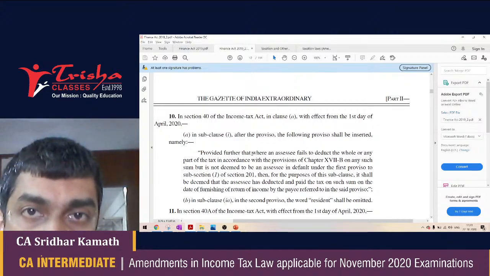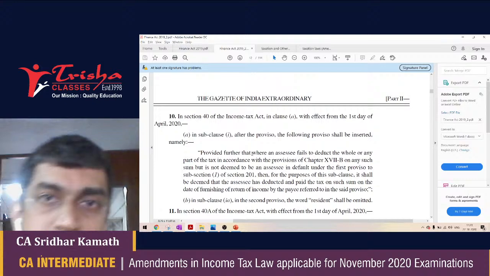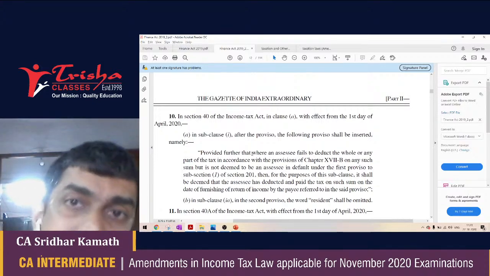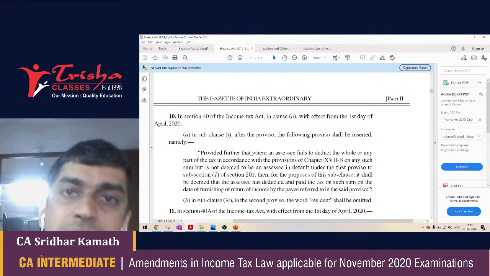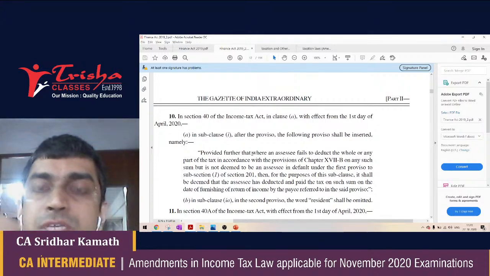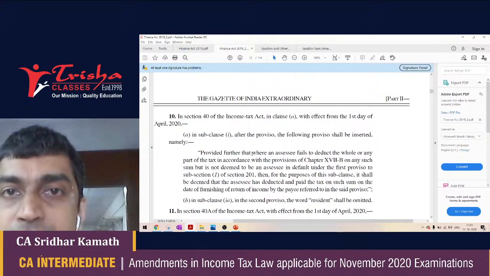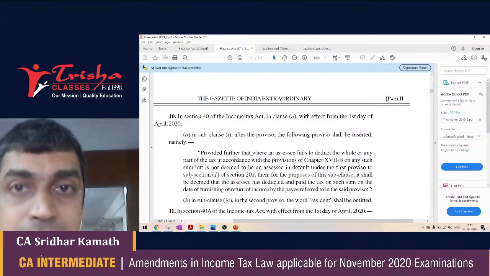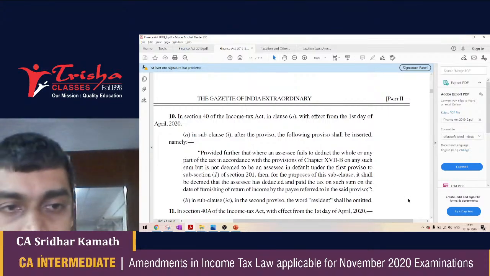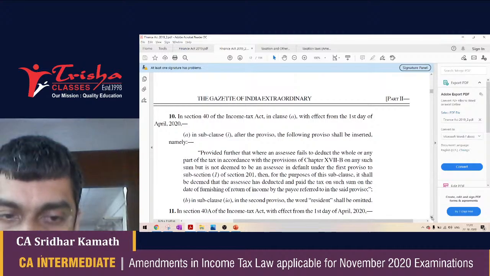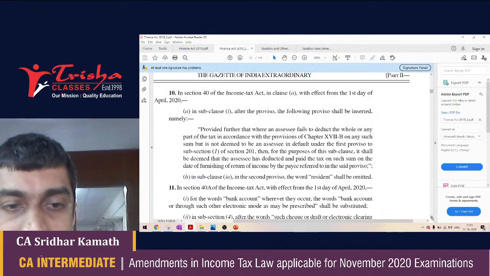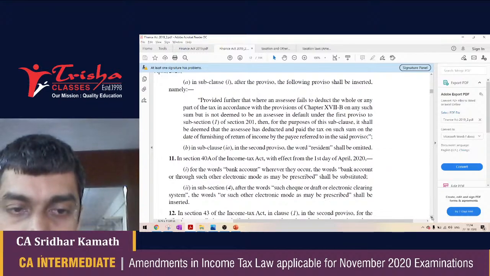In case the lawyer to whom I have paid 1 lakh without TDS offers that 1 lakh to tax and pays tax on that 1 lakh rupees, then in my hands, the disallowance is not applicable. The entire 1 lakh is or becomes a deductible expenditure. Okay, that was section 40 for you, included in your syllabus. Hence, I made an attempt to explain this.